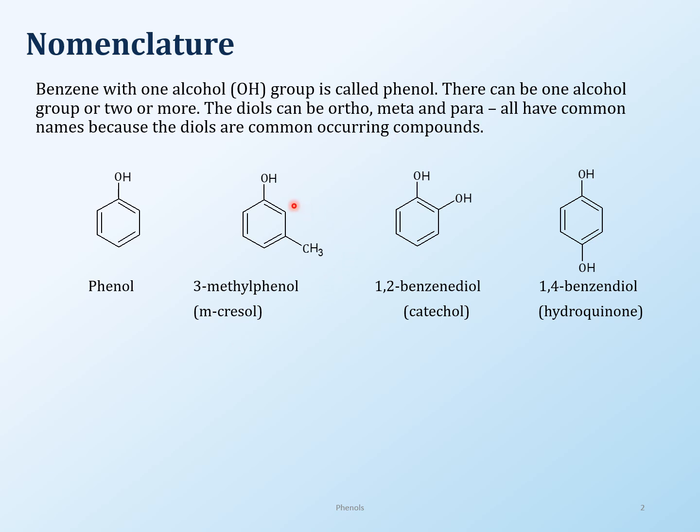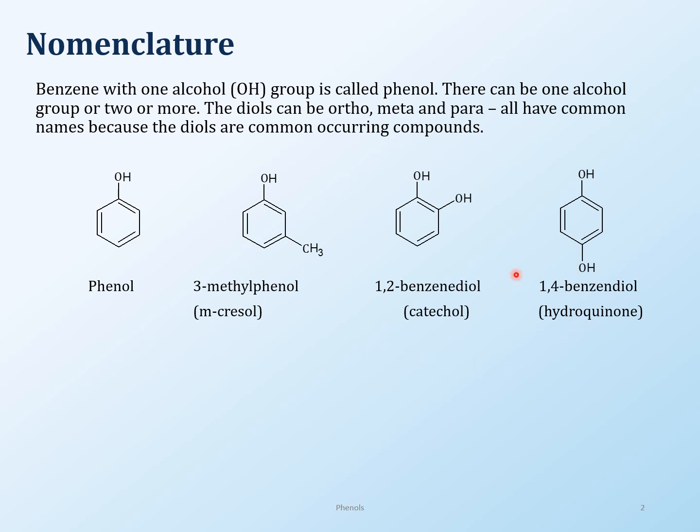Cresols, if you remember, I went over the nomenclature very slightly before. Anyhow, if you have a methyl group and an alcohol group on the same benzene ring, then it's called cresols, or you can just call it the normal name, which is 3-methylphenol. Okay, that will work. And then here are some of the ortho para